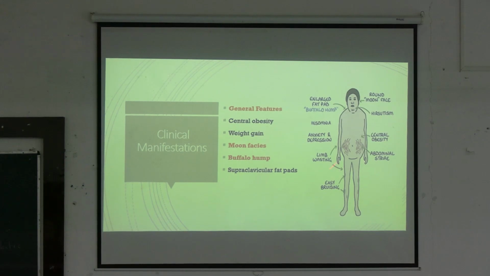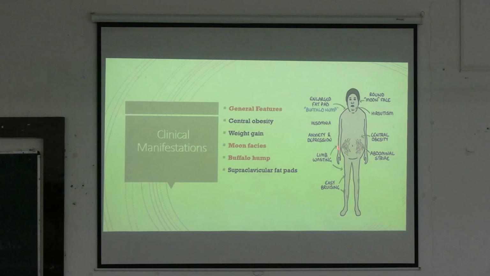And next, there is also presence of central obesity, and in the abdomen there are various hyperpigmented areas that is known as the abdominal striae. There will be pink colored striae due to loss of collagen, and the area of the skin becomes thin, and this will give rise to the abdominal striae or the pink color striations.